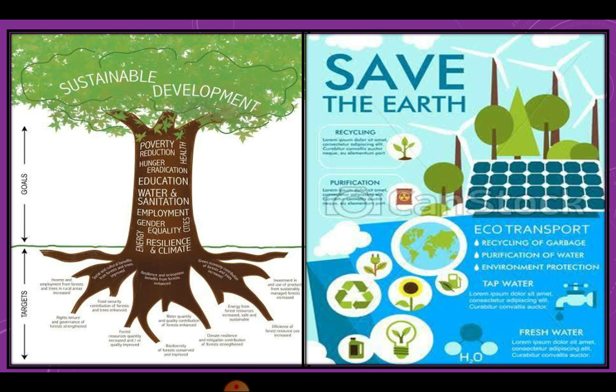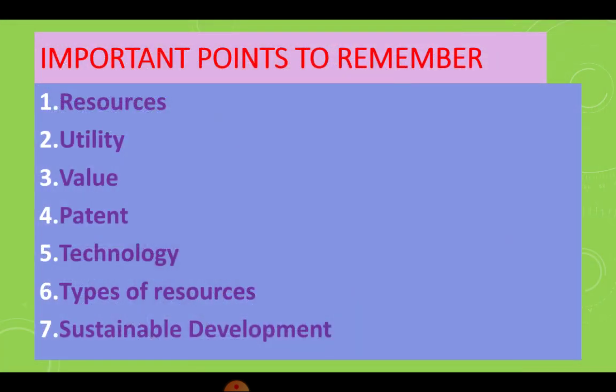Okay, sustainable development: we have to save our earth, recycling, purification, so many things that we have to remember for the sake of our environment, ecosystem, eco-transportation. These are the things that will develop the resource and will also be a part of sustainable development. The important points to be remembered from this chapter are: number one, you have to know the resources. What are the resources? Then you have to know the utility, value, patent, technology, types of resources, conservation of resources, sustainable development, etc.